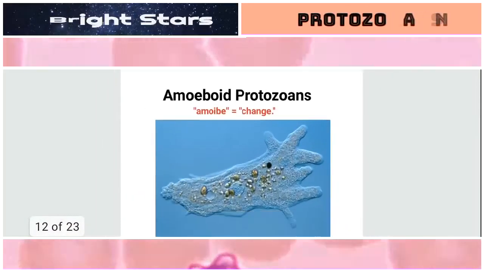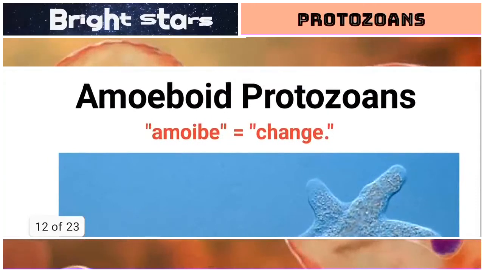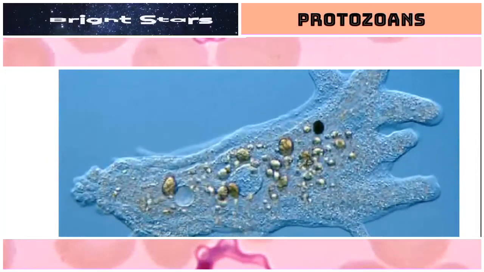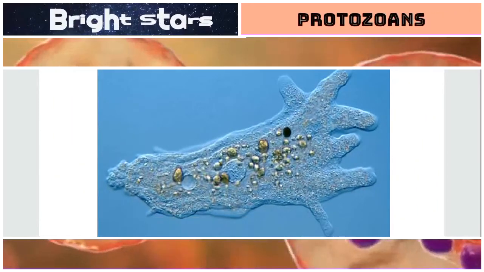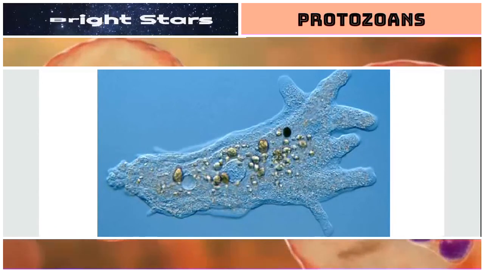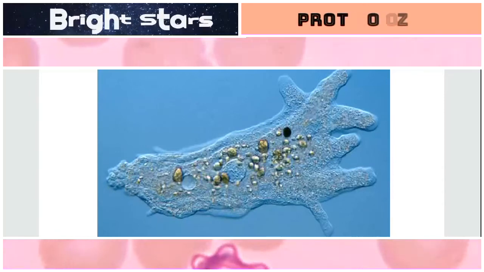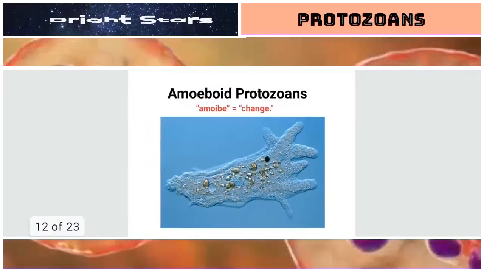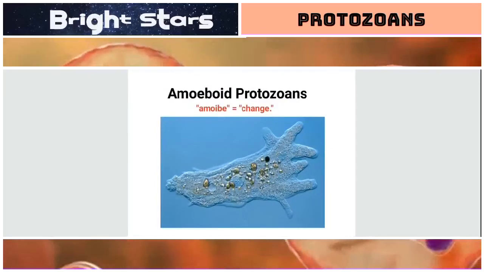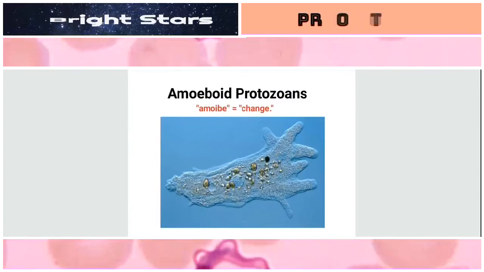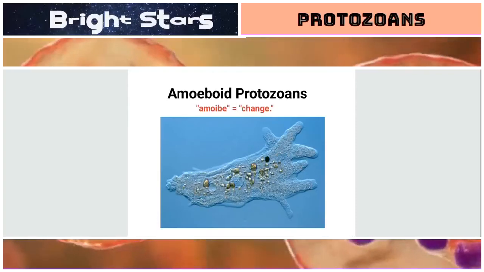So amoeboid protozoans, here the word amoeboid or amoeba comes from amoebe, that means change. Because of the absence of cell wall and pellicle, these organisms change their shape frequently and periodically because there is no definite shape for amoeba. So this kind of organisms are called amoeboid protozoans. That means the first formed animals without definite shape are included in amoeboid protozoans.